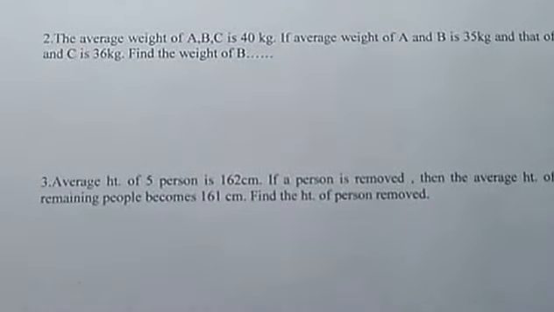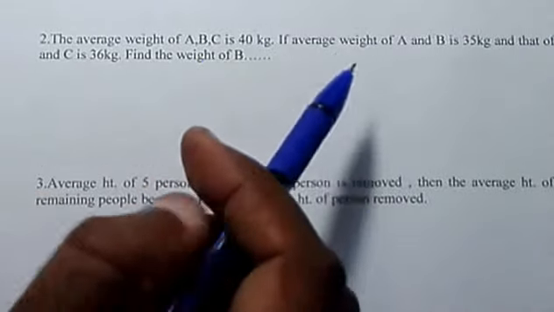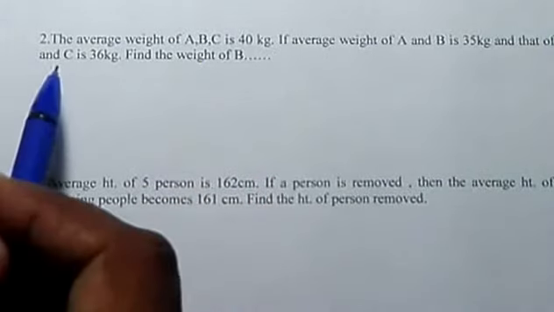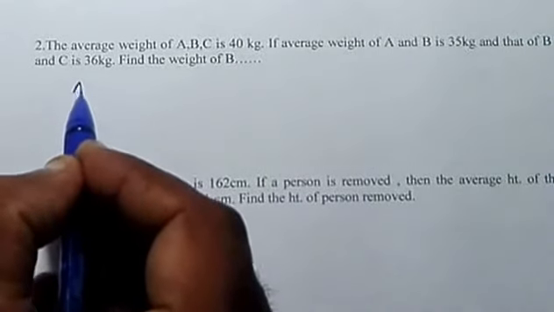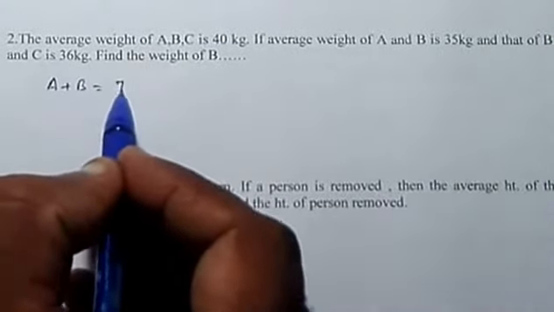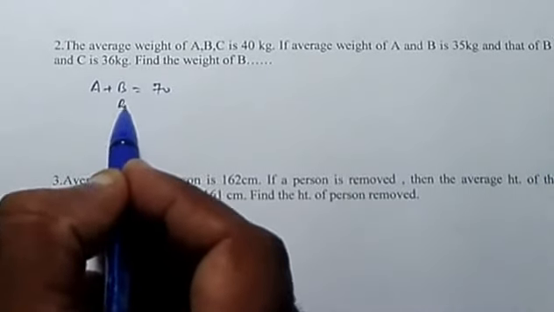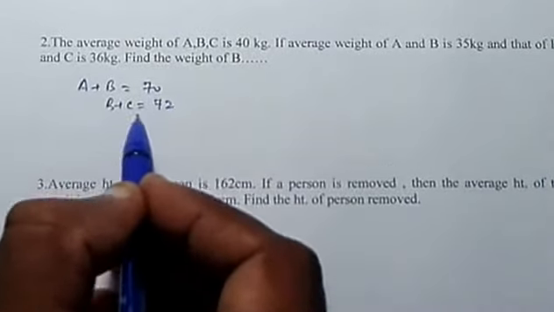Now let us see another question. The average weight of A, B, C is 40 kg. The average weight of A and B is 35 kg and that of B and C is 36 kg. Find the weight of B. We know the average weight of A and B is 35 kg, so the total weight is 70 kg. Similarly, for B and C the average is 36, so their weight will be 72.